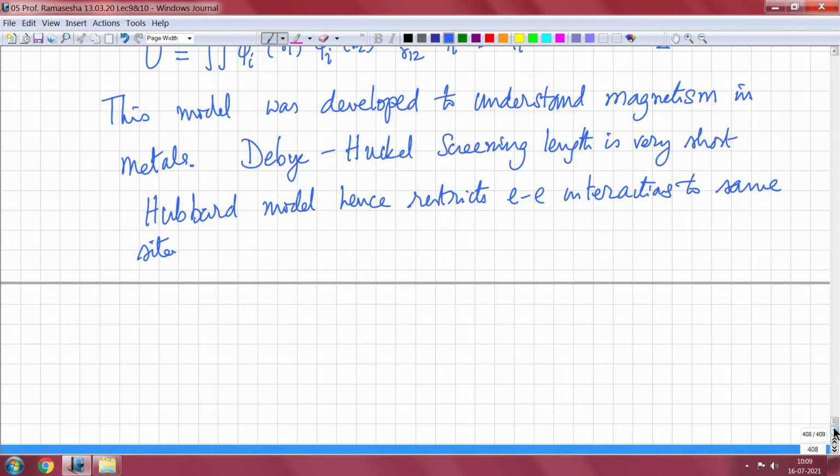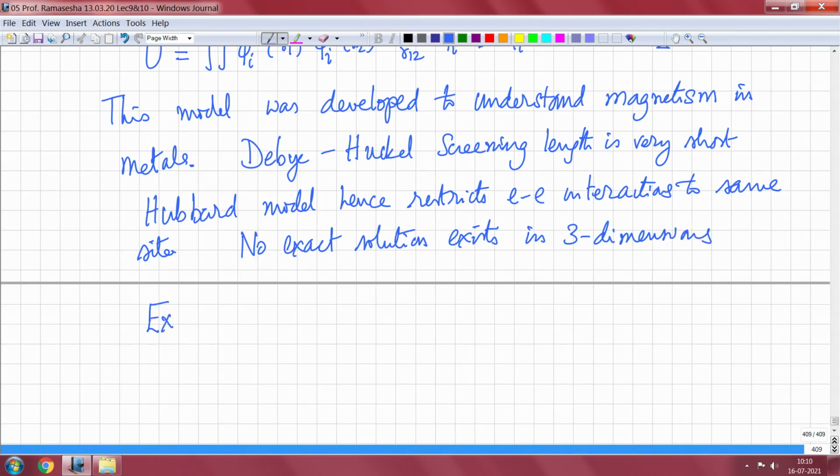Of course, the moment you have electron-electron interaction in 3 dimensions, you cannot have an exact solution. No exact solution exists in 3 dimensions, but you have an exact solution in 1 dimension, by a technique known as the Bethe-Ansatz technique, which we will not go into.